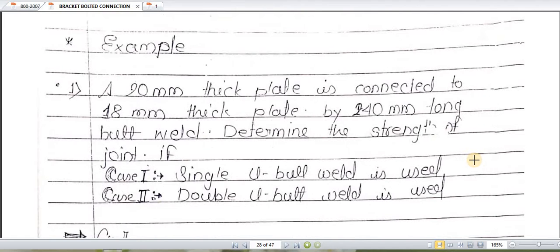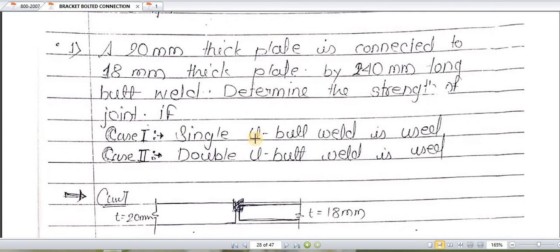Now we will go through, or we will solve, problems related to welded connections. So I am reading the problem. A 20 mm thick plate is connected to an 18 mm thick plate. That means one plate's thickness is 20 mm, the other plate's thickness is 18 mm. That means there is a variation in the thickness of the two plates. So a 20 mm thick plate is connected to an 18 mm thick plate by a 140 mm long butt weld.